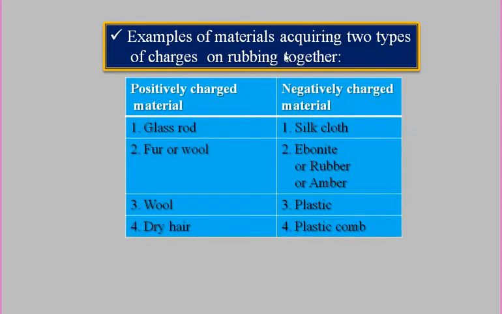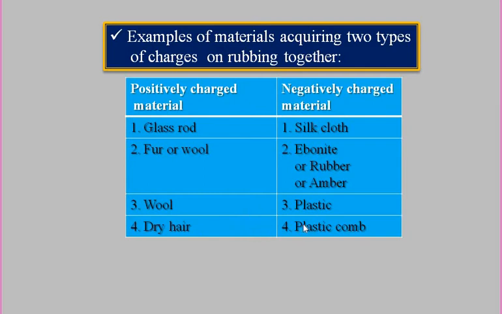Some examples of materials acquiring the two types of charges on rubbing together. When a glass rod is rubbed with silk, the glass rod becomes positively charged and the silk cloth becomes negatively charged. When fur or wool is rubbed with an ebonite rod or rubber or amber, experimentally it is observed that the fur or wool becomes positively charged, and the ebonite rod, rubber or amber becomes negatively charged. When wool is rubbed with plastic, the wool becomes positively charged and the plastic becomes negatively charged.